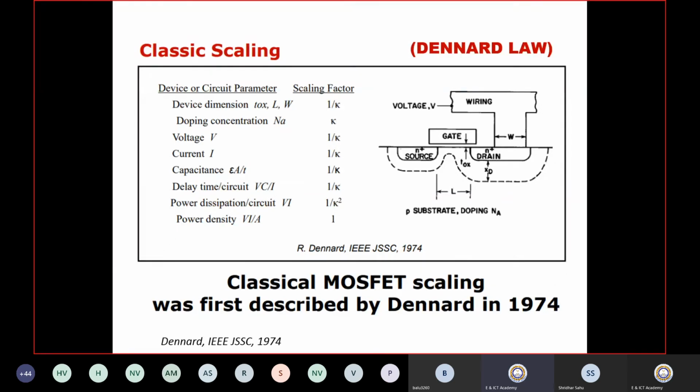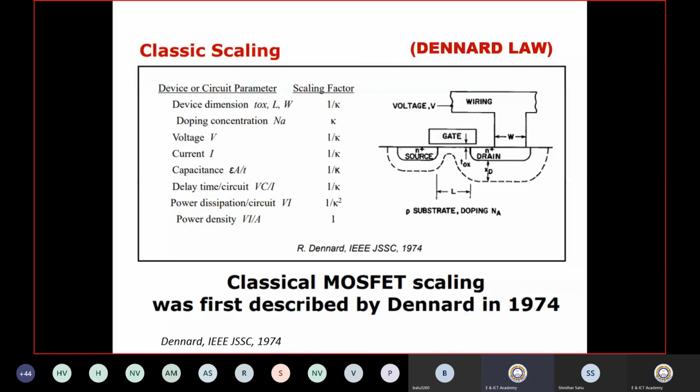Okay. So if the length is reduced by 0.7, 70%, and again the width is reduced by 70% for a single transistor, that means the overall area is width into length. That means again 0.7 into 0.7, 0.49. That means almost 50% of the area will be saved for manufacturing the same number of transistors.